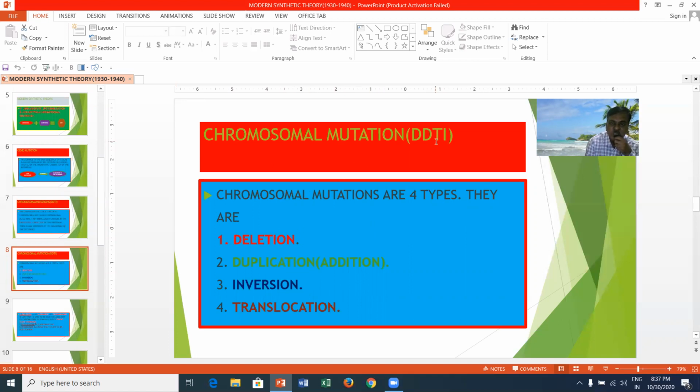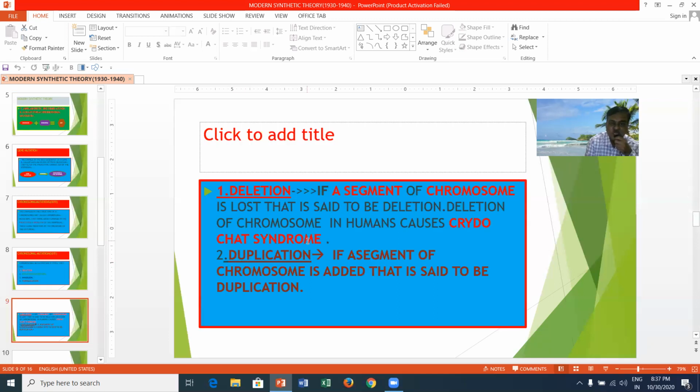The mnemonic is DDTI: deletion, duplication, translocation, and inversion. Let's see one by one. Deletion: if a segment of a chromosome is lost, that is deletion, and deletion of a chromosome segment in humans causes Cri-du-chat syndrome. Duplication means addition of a chromosome segment. If a segment of chromosome is added, that is duplication.